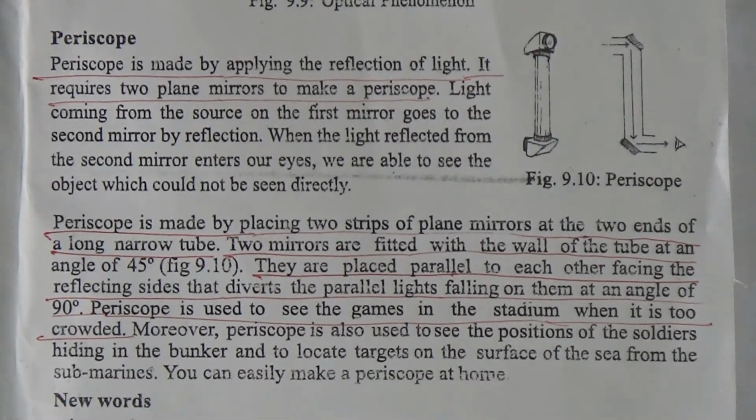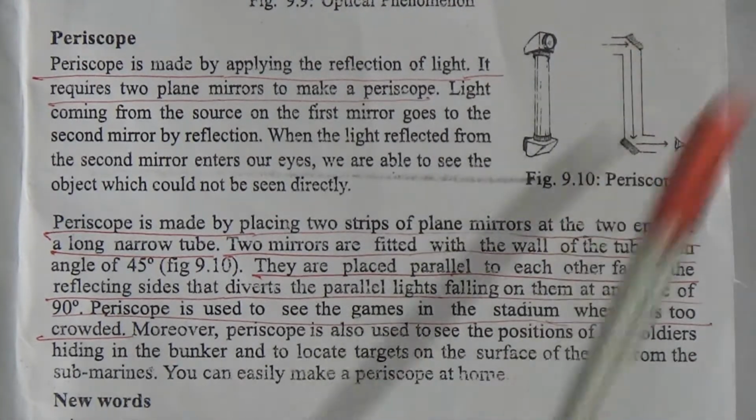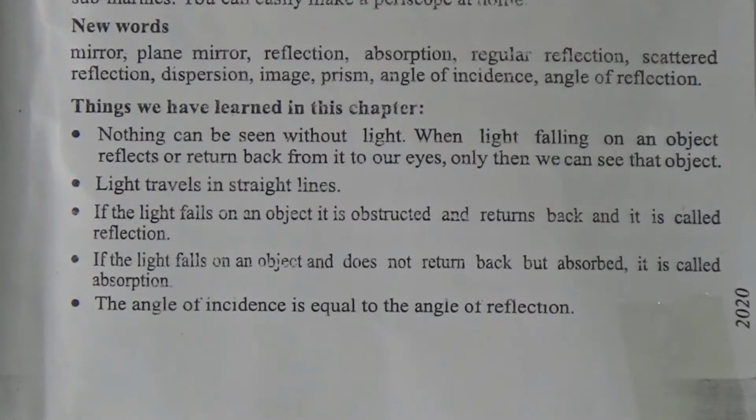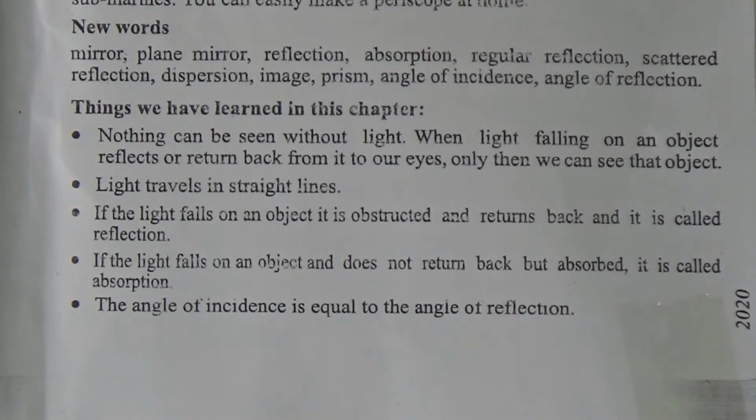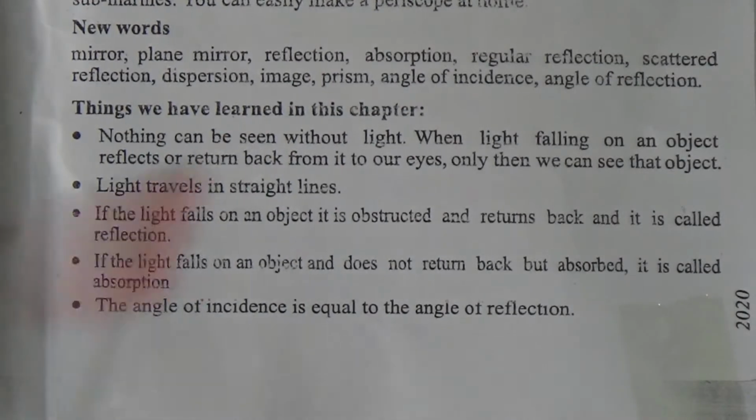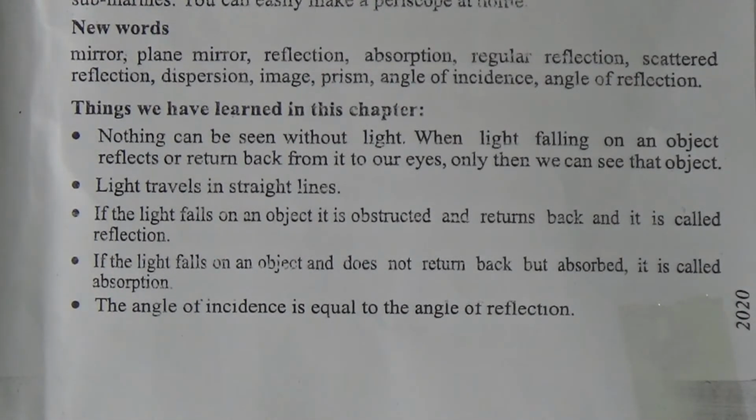You take a parallel tube and place two mirrors at a 45-degree angle, and then when the reflection is at a 90-degree angle, you will see with the help of the periscope. In this chapter we learn lots of things.